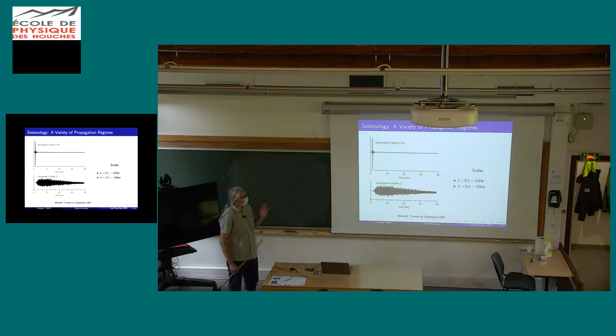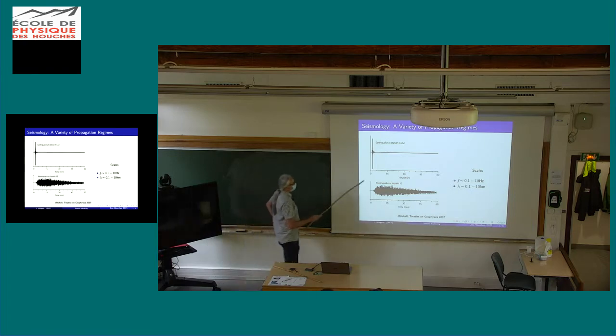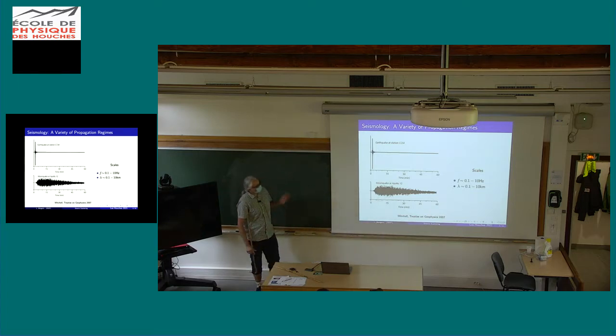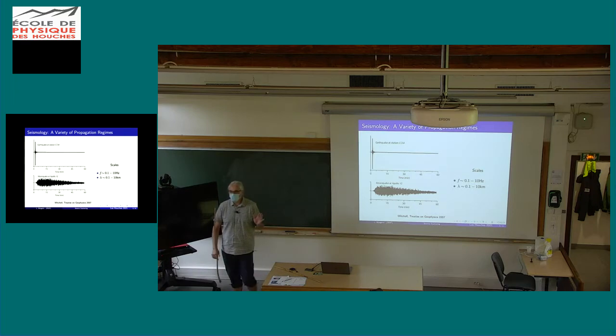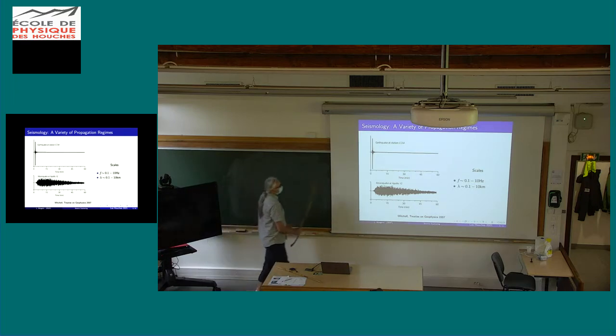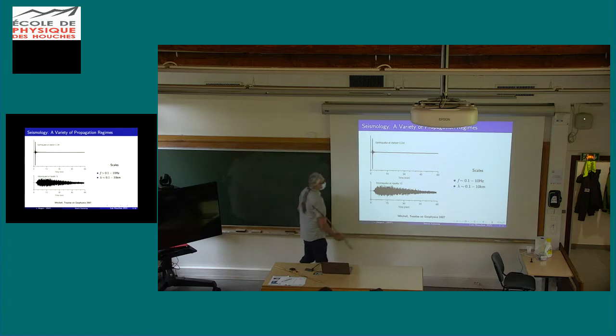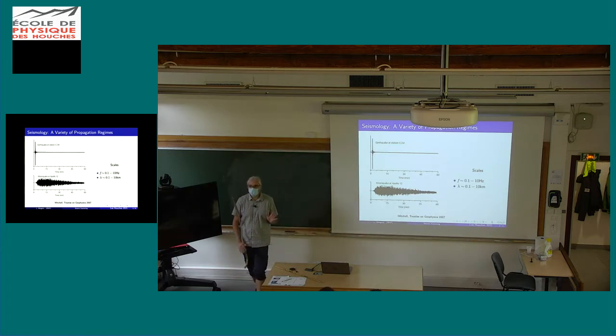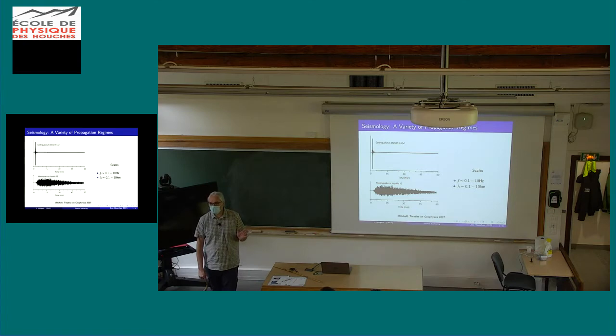Okay, so I like to start with these very basic observations. So these are 2 seismograms recorded for 2 quakes. So one on the moon here and one on the Earth. The source station distance is about the same. I think it's 300 kilometers. And the time scale is the same. It's 60 minutes. Okay? And it's quite obvious that the propagation in the Earth and on the moon are completely